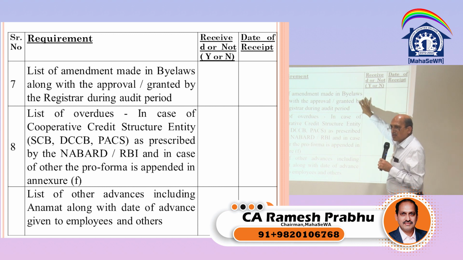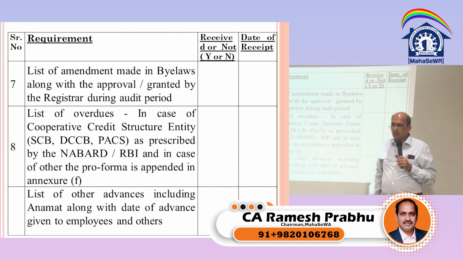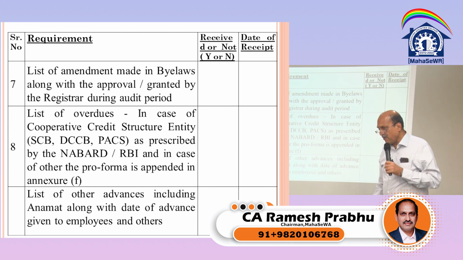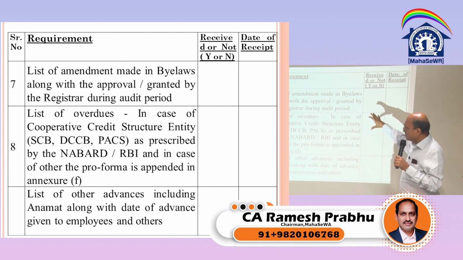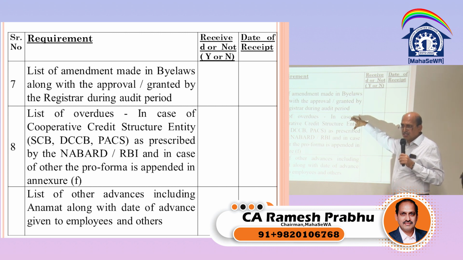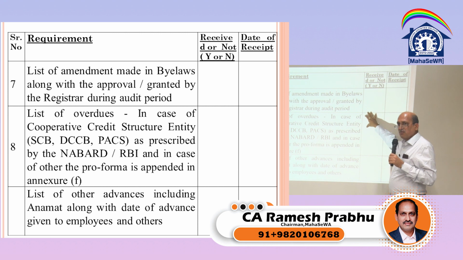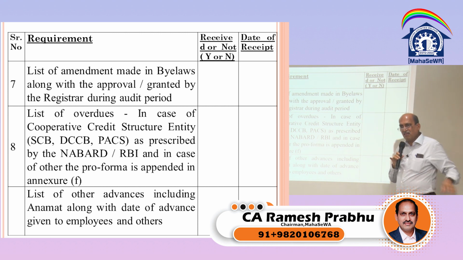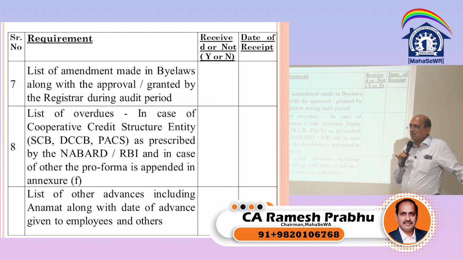But what was the last bylaws that has to be obtained? Why it happens in a lot of general body meetings, they pass the resolution that we have adopted the new model bylaws. Once they say that, that bylaws need to be submitted to the registrar for his approval signature within 2 months from the date of passing the resolution. And if they don't submit to the registrar within 2 months, that resolution of adopting or making amendment to the bylaws becomes lapsed. They cannot submit to the registrar.